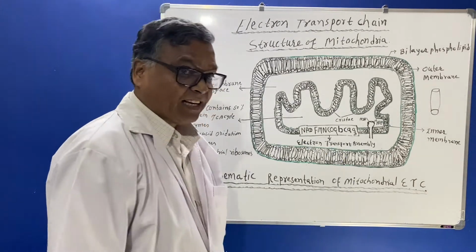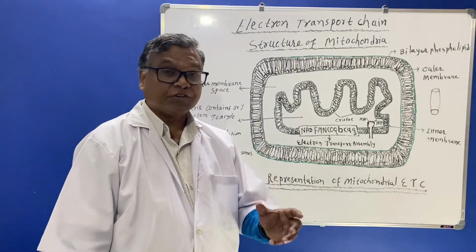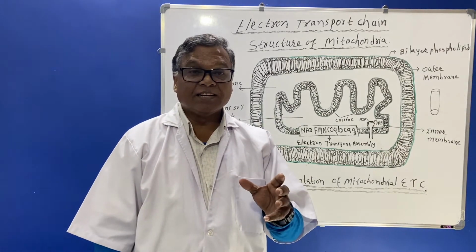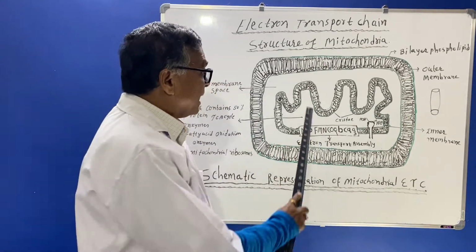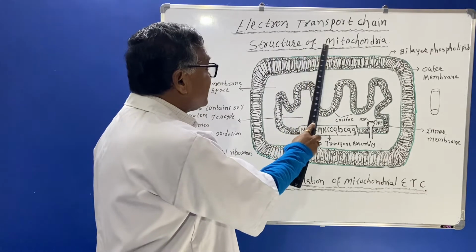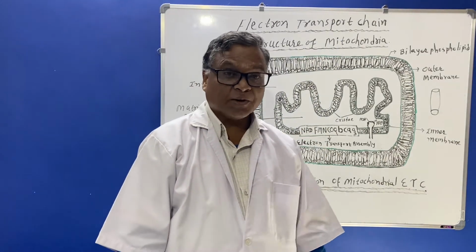First of all, we'll see where this electron transport chain takes place. Electron transport chain takes place in mitochondria. So we'll discuss the structure of mitochondria first, then the electron transport chain.